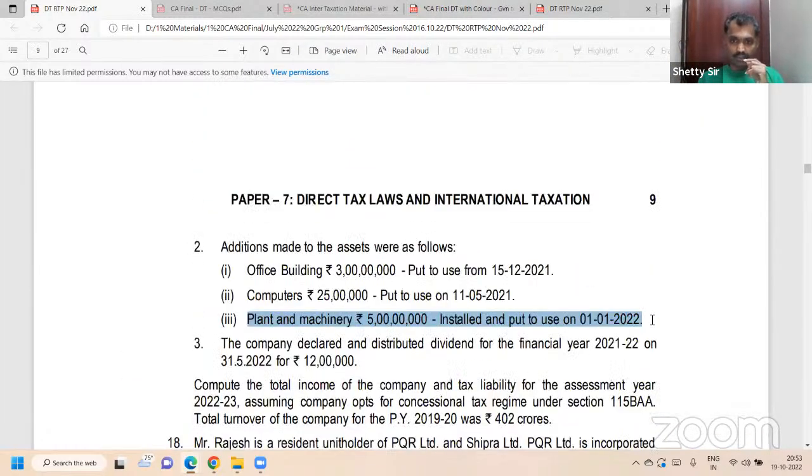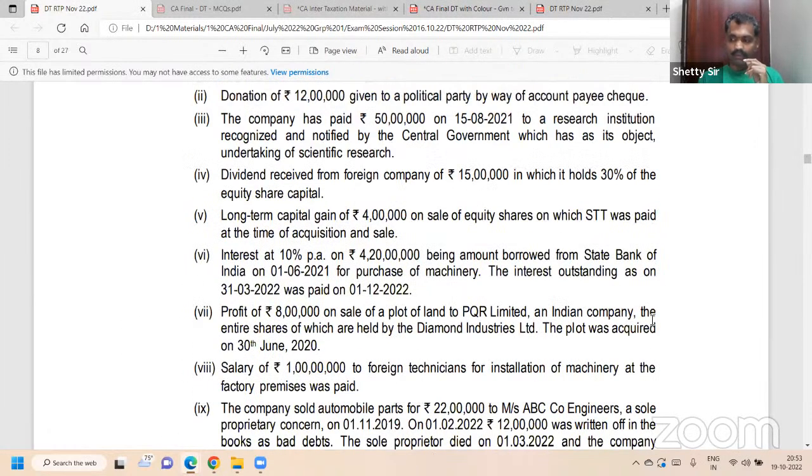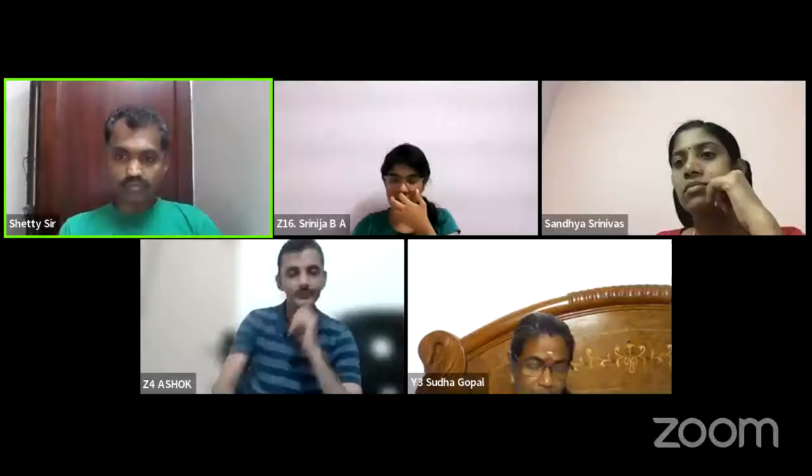Plant and machinery installed and put to use on 1/1/2022. Therefore, interest capitalized. Understood? Yes, sir. 35 lakh into 7 by 10 months. Okay, from 1st June to 1st January, understood?